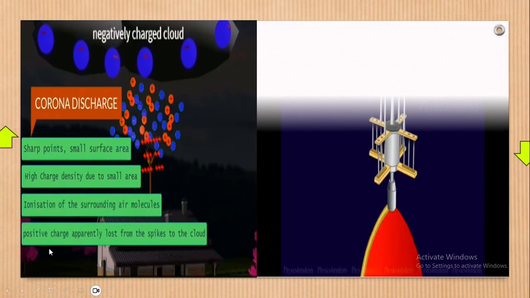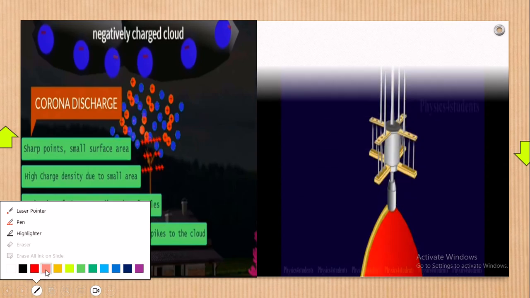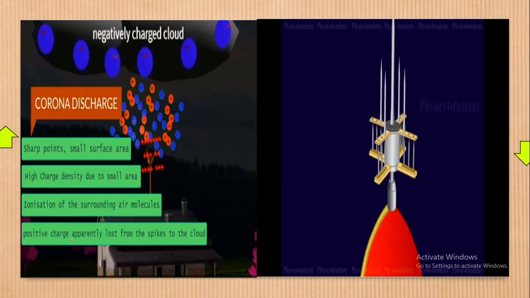Now it all still begins with this one here. What must you know about lightning, which words must you not leave out as far as lightning is concerned? Let's understand this word, what we call corona discharge. Corona discharge moves with this statement here: action at sharp points. You must be in a position to know this first of all. Action at sharp points. Now what must we know about sharp points?